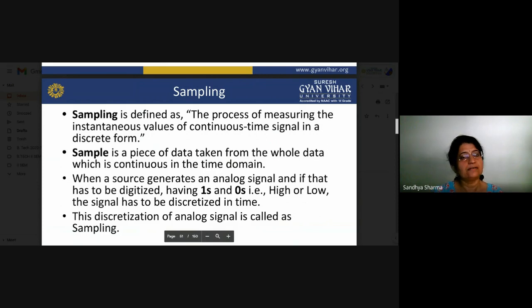Means by sampling, we can convert our continuous signals into discrete form. A sample is basically a piece of data taken from the whole data, which is continuous and represented in the time domain. Discretization of analog signals, converting our signals into discrete form, is called sampling.